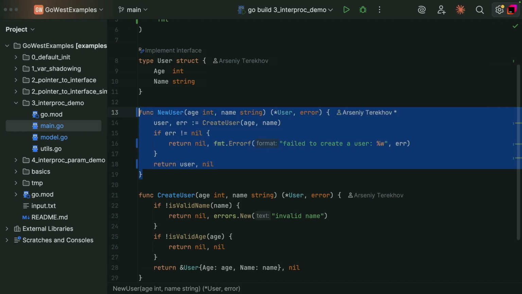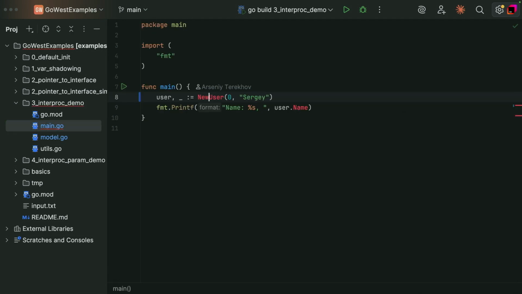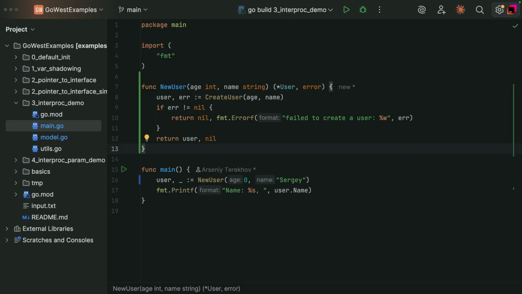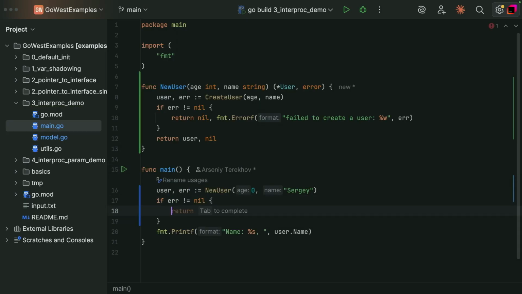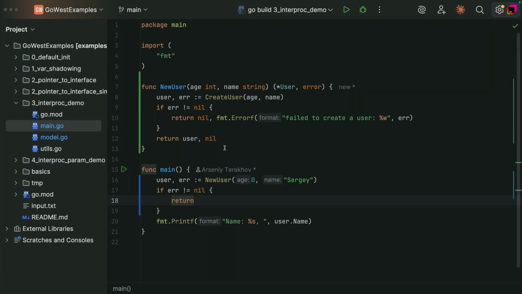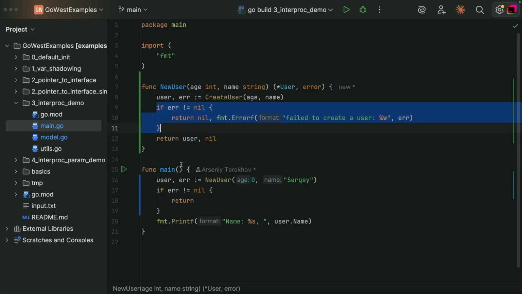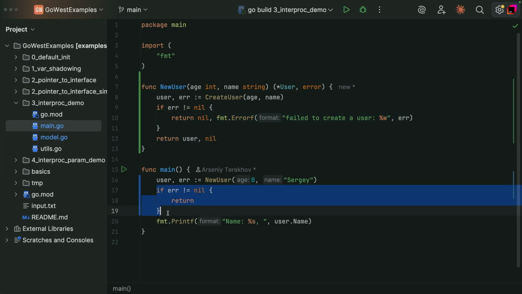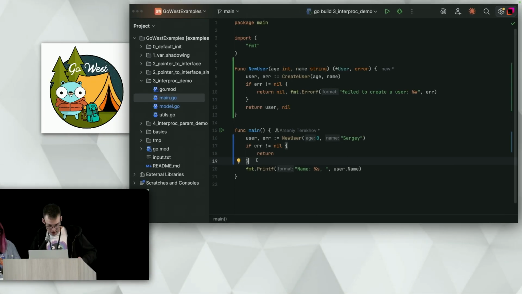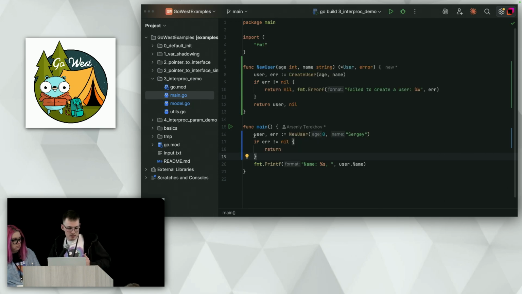And let me move this function to the main file just to see the full picture. Okay, and now we need to handle the error here. Right, so, cool. Now we have correct code, right? Because we improved our code. We return the result together with the error. We handle all errors properly and propagate them properly, and we handle errors properly here as well. So this code looks fine. It looks like idiomatic Go code, and it's definitely correct. But I have the same question. Can we get a panic here?